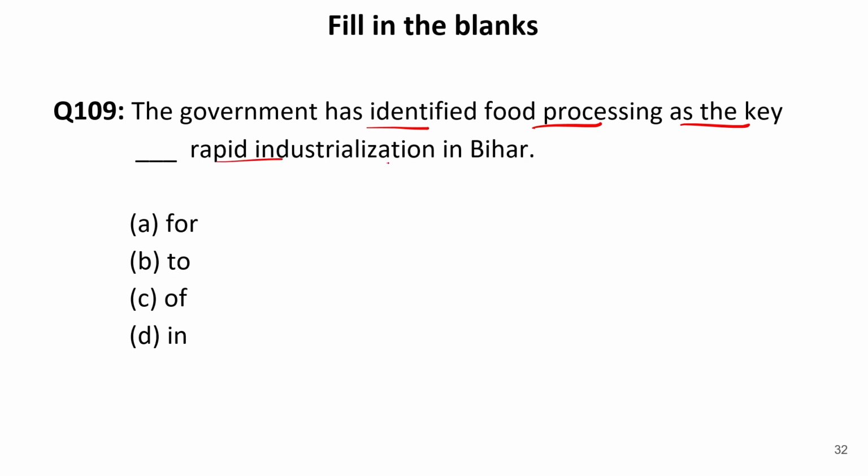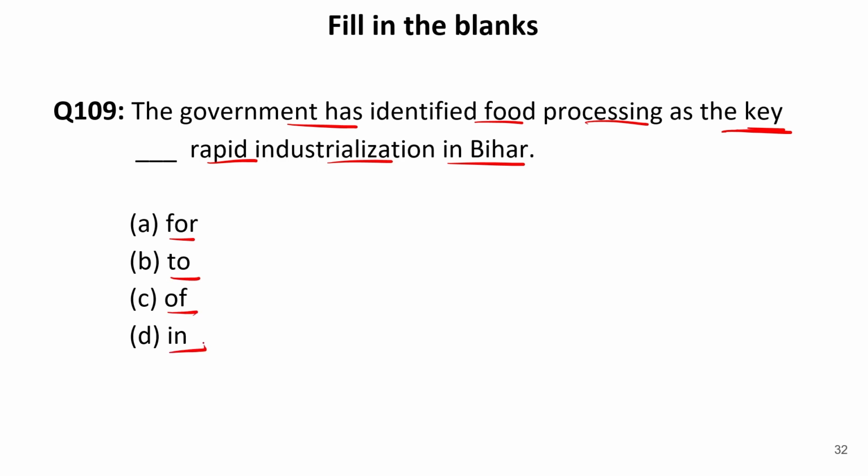The government has identified food processing as the key dash rapid industrialization in Bihar. Now here the word is key, and after that we need to fill a preposition. The options are for, to, of, in.